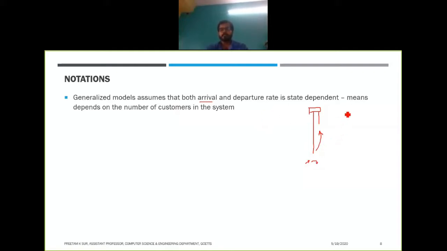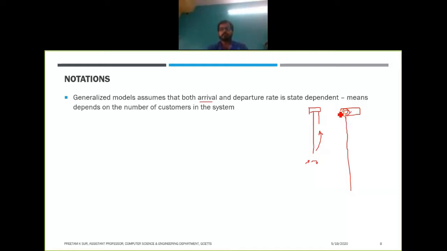Again, if you look at the departure rate, suppose you are the server, printing railway tickets and giving them out to customers. Now suppose you find there is a longer line, so you will try to serve quickly, with all your efforts.